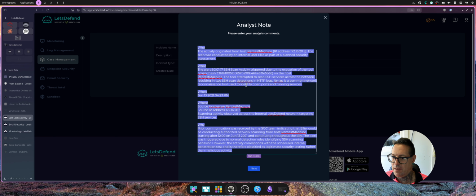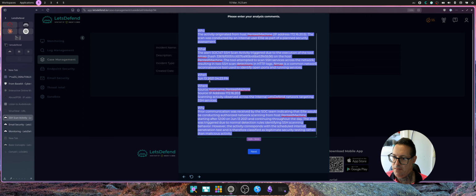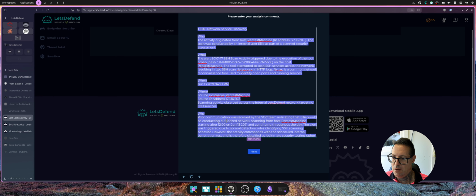Nmap is a common network recon tool used to identify open ports and running services. The timestamp also matches our test, after 1 o'clock. Source, we've got the host name, Pentest machine, the IP, the internal 172 address. Scanning activity observed across the internal LetsDefend network targeting SSH services.